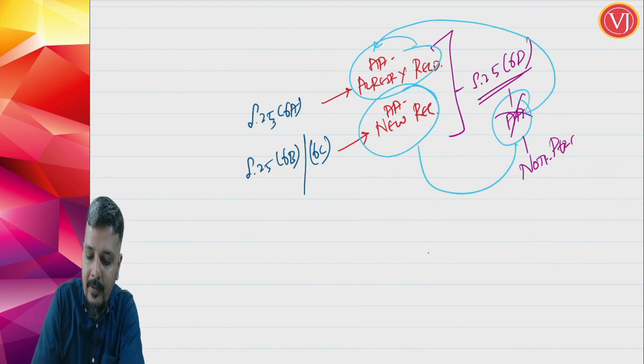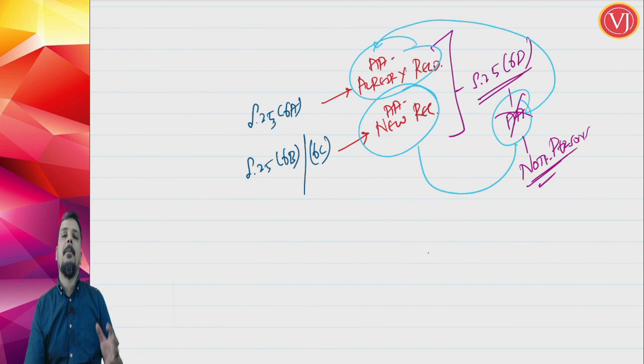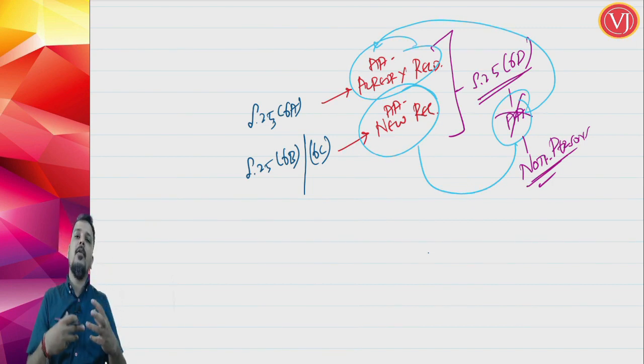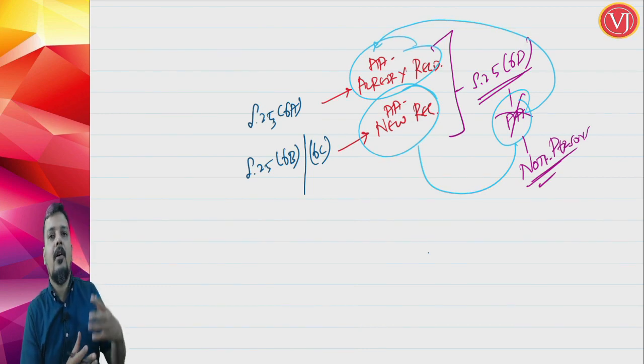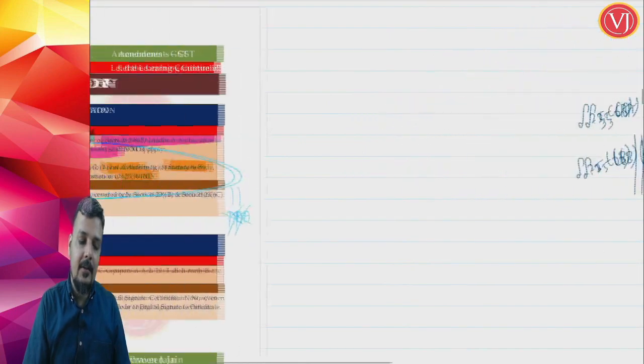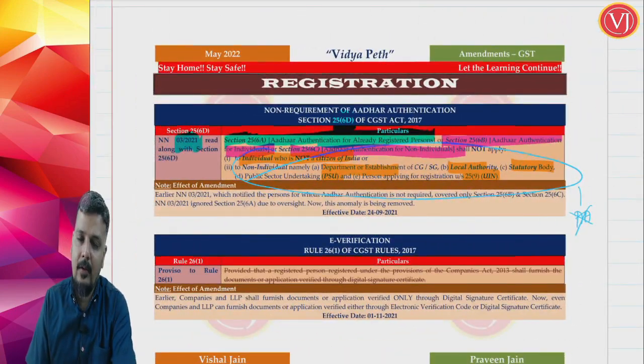Now what are the notified persons that we have already seen? This is actually a clarification. When for a particular sector, for a particular set of people, you don't require Aadhaar authentication for new registration, obviously, if they are already registered, then also you need not do Aadhaar authentication, you need not even think of it. So that is only a clarification which has been now set.